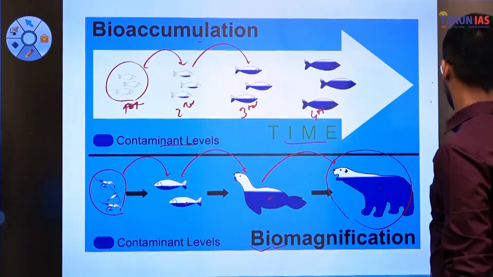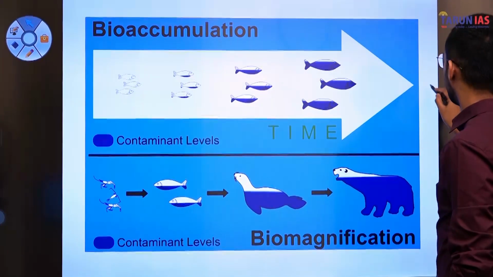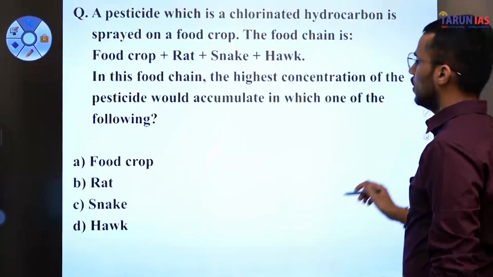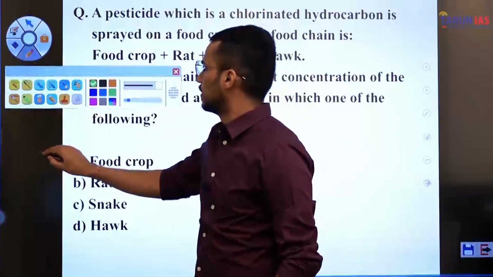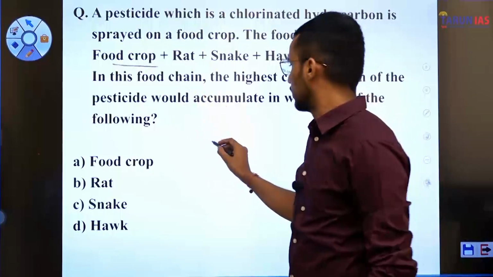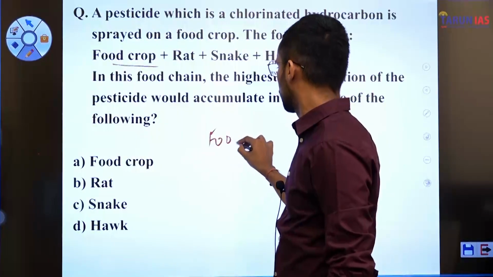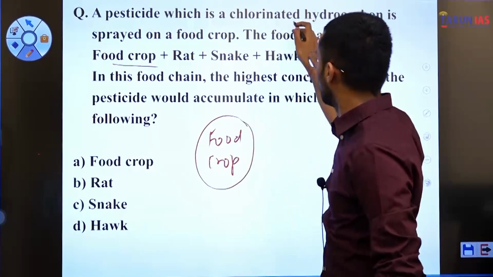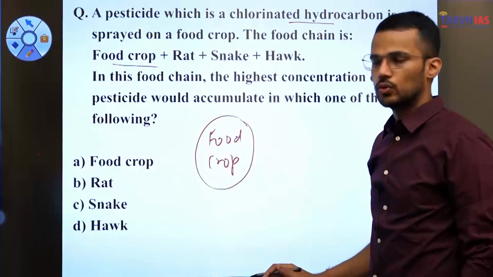So let us discuss this question. Let us take that food chain that is given in the question itself. First is the food crop. So we have spread this chlorinated hydrocarbon on this food crop.